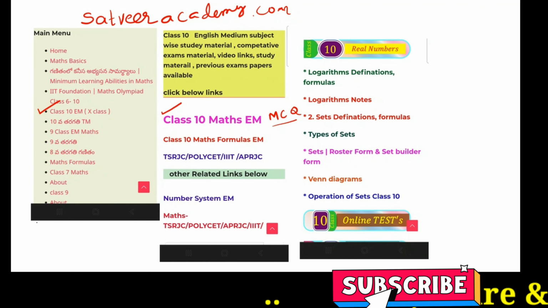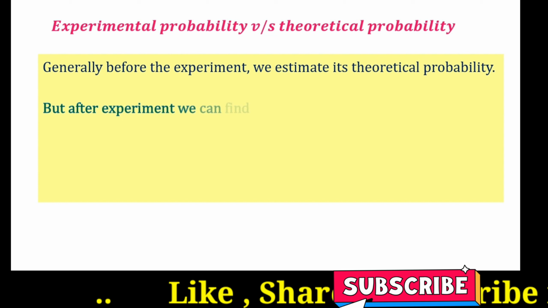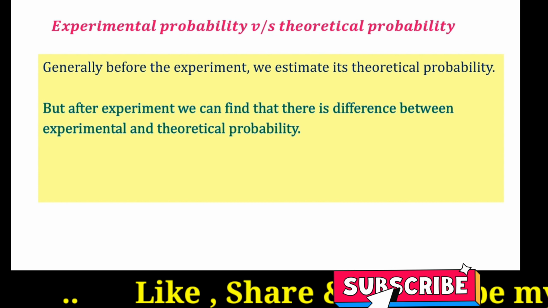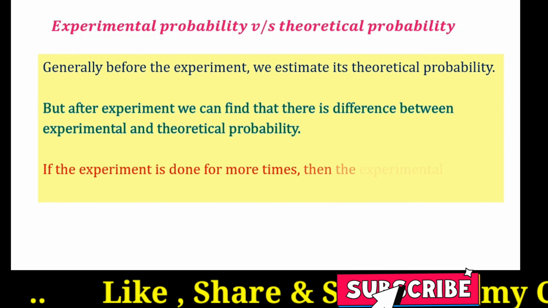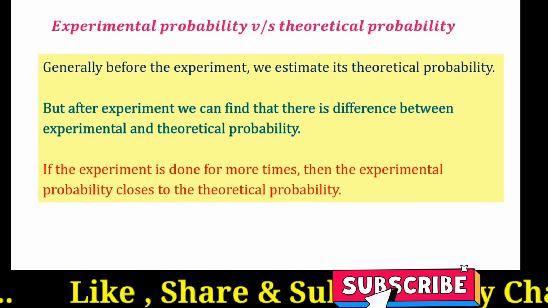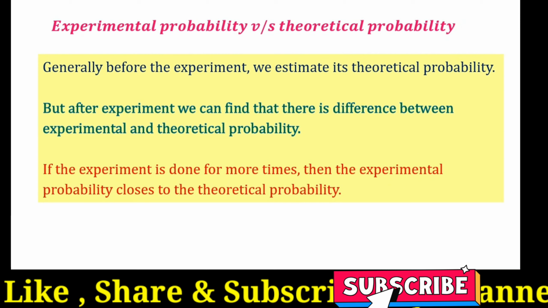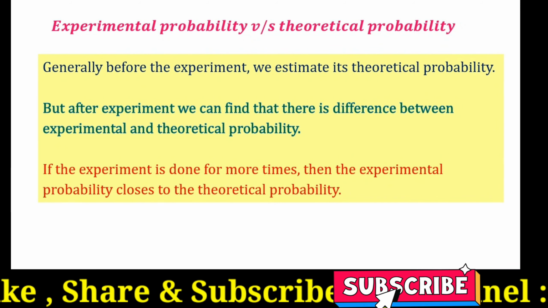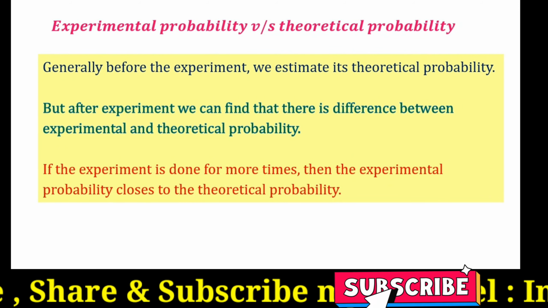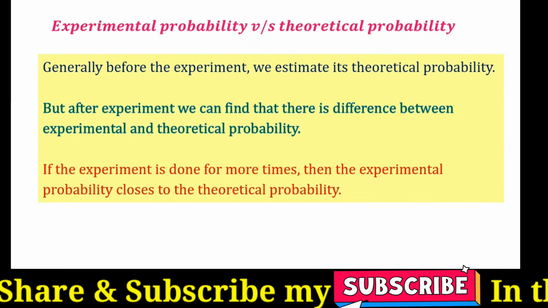Next one, experimental probability versus theoretical probability. Generally, before the experiment, we estimate its theoretical probability. But after the experiment, we can find that there is a difference between experimental and theoretical probability. If the experiment is done more times, then the experimental probability comes closer to the theoretical probability.